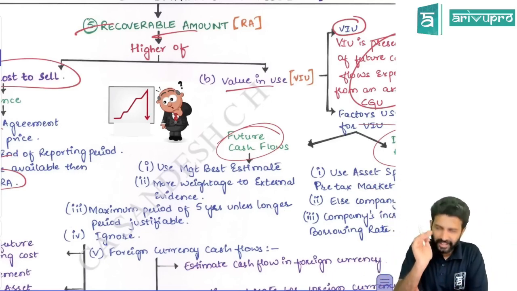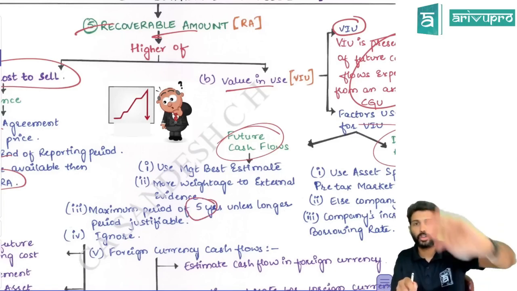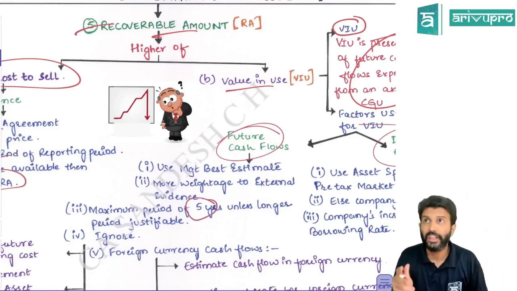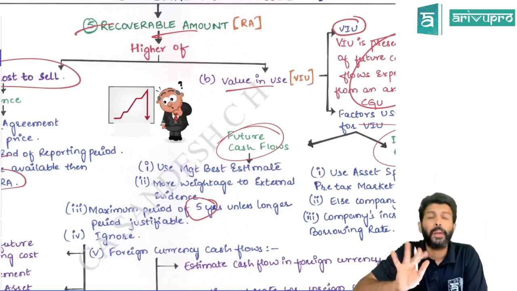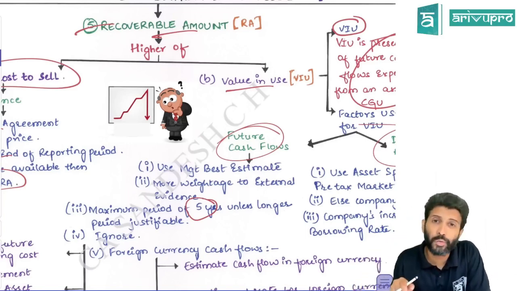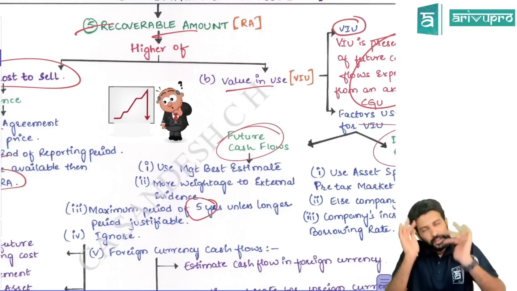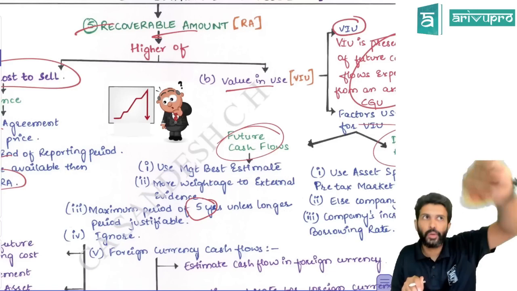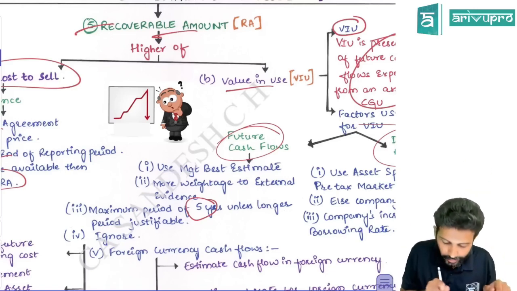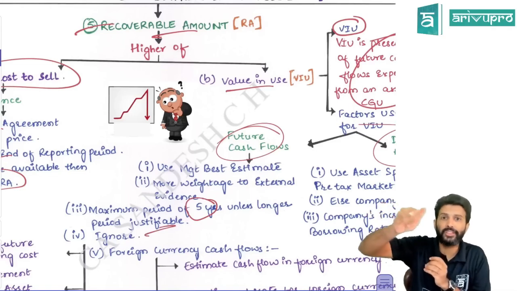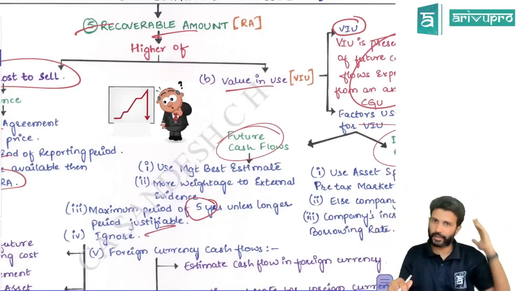Ind AS 36 says to take the future estimates only for 5 years. You take future cash flows or restrict your future cash flows only to 5 years. That means indirectly they're saying the asset will give you future cash flows only for 5 years. But say the company feels one asset will give future cash flows for 8 years. That means they don't want to take 5, they want to take 8. If the company wants to take future cash flows for more than 5 years, you need to justify. You can take a higher number provided it is justifiable. They have to state the reasons why they are taking estimated future cash flows for more than 5 years. You have to justify. Okay, that is one.